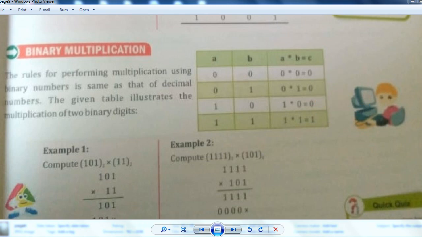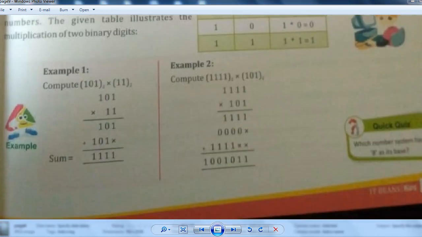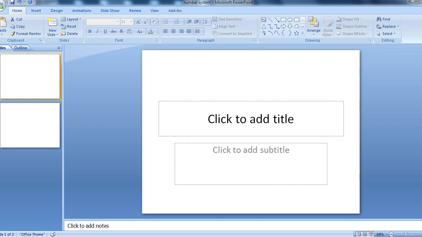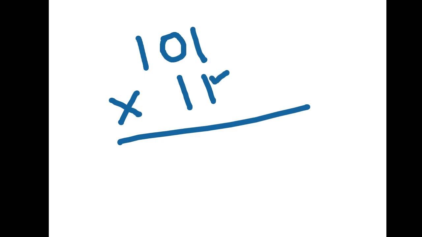So let's see the example of this. Okay, 101 into 11, right? First, as in decimal numbers, we will multiply this 1 with all these 3.